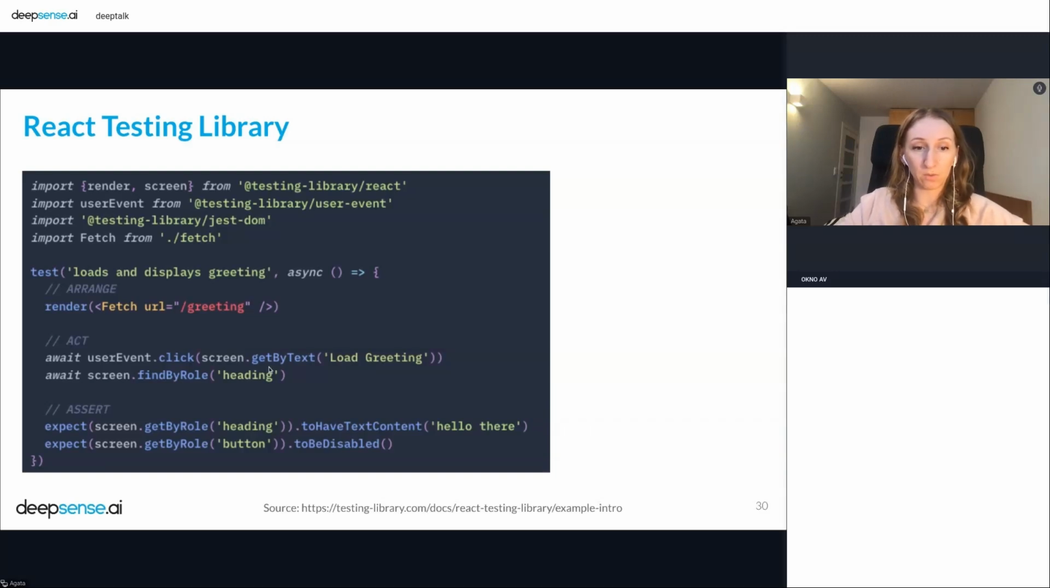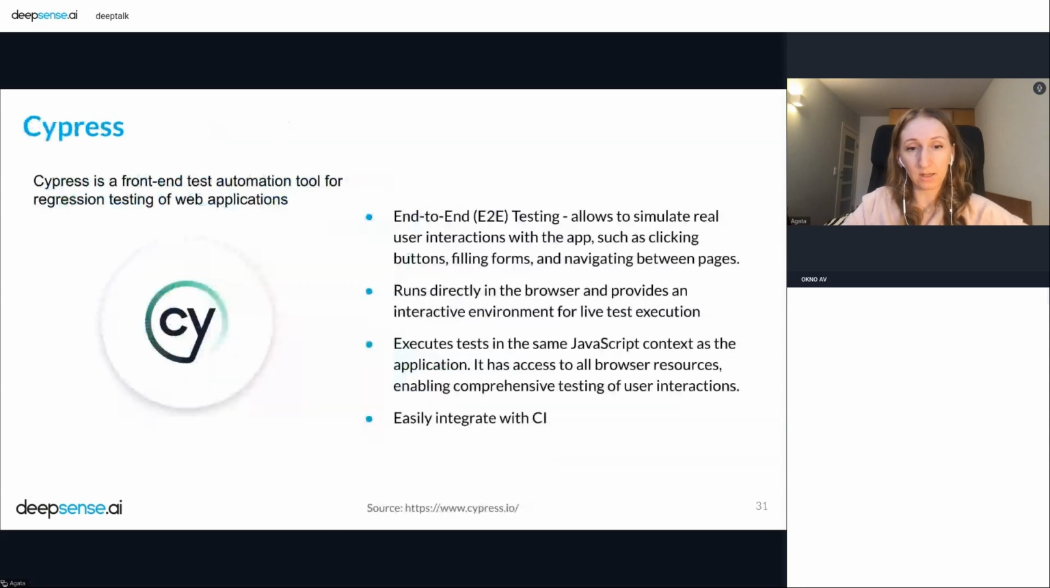And we're waiting for finding the button and click on it. And after that, we do some assertion here. So that's simple. Yeah, and a few words about Cypress. It's a really cool tool to do some regression testing. Yeah, so we can do end-to-end testing, and it allows us to simulate real user interactions.